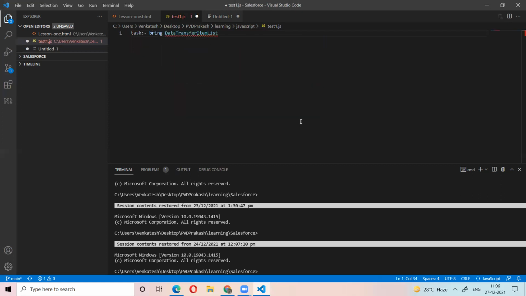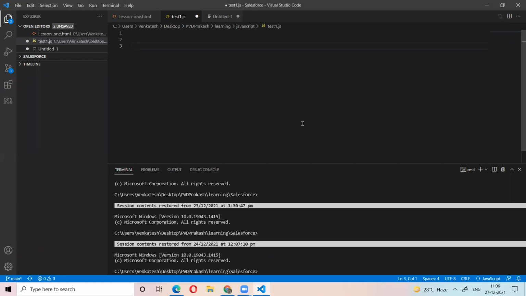Second, task two: we need to heat the milk, mix the tea powder, and make the tea. So to make tea, we have a list of different tasks. A set of tasks is a work, right? Same thing: a function is also a set of tasks.